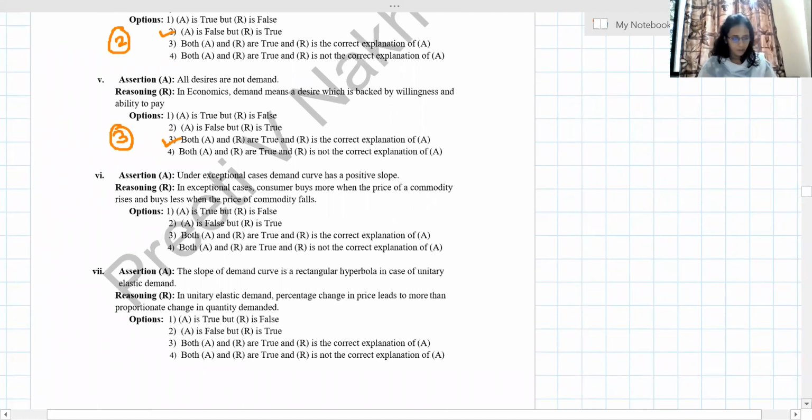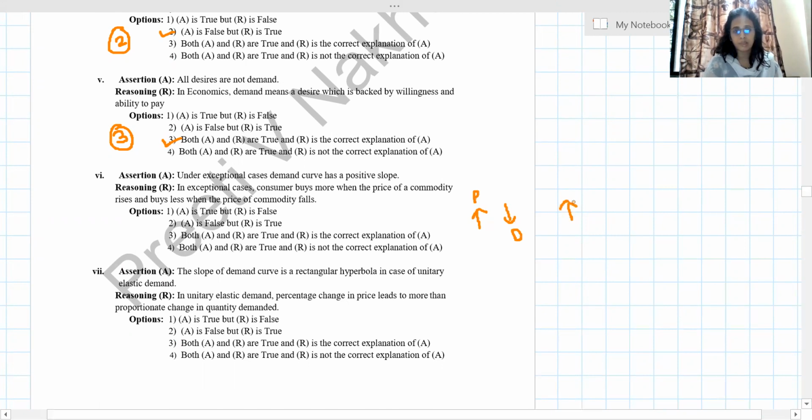Next, under exceptional cases, demand curve has positive slope. Yes, in exceptional cases, consumer buys. Now what is positive slope? We know that the actual law of demand says that when price rises, demand falls, there is an inverse relationship.